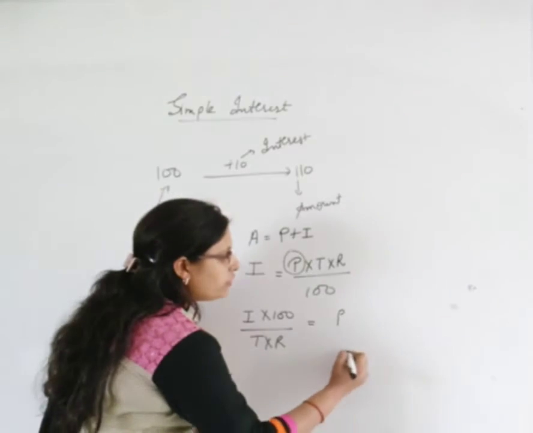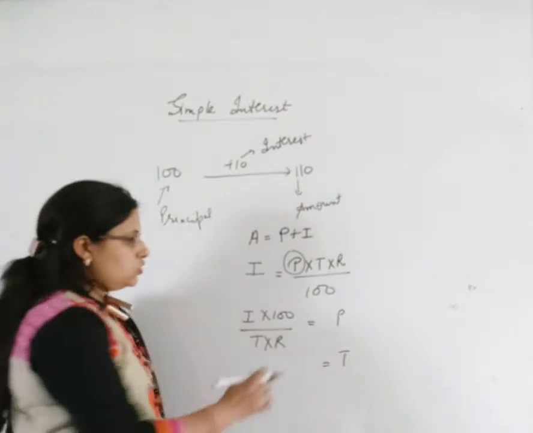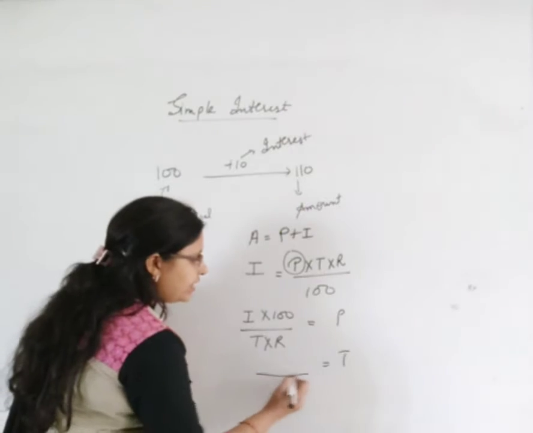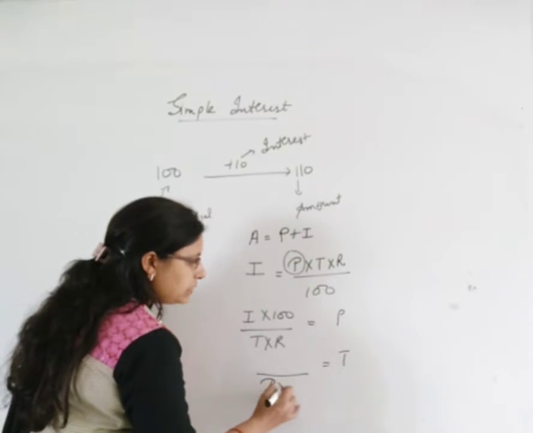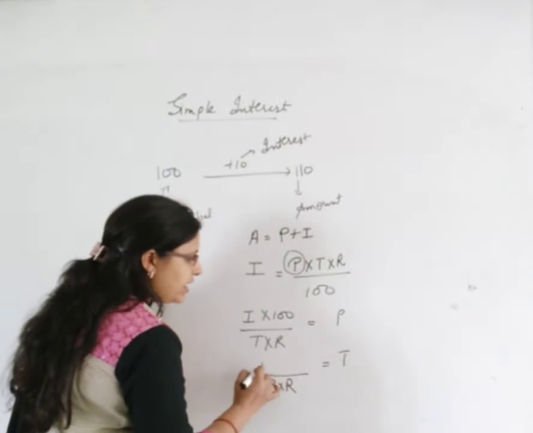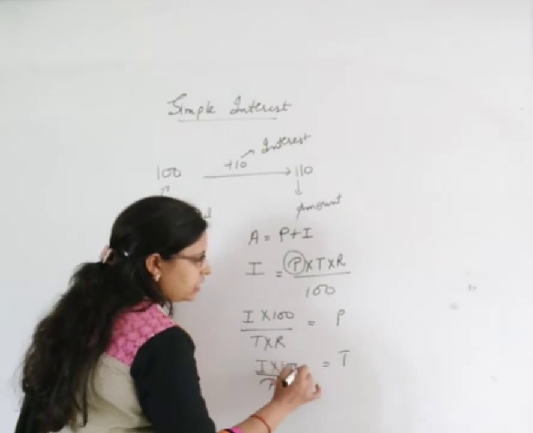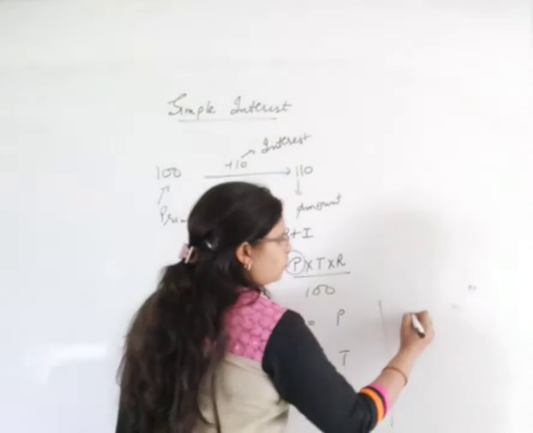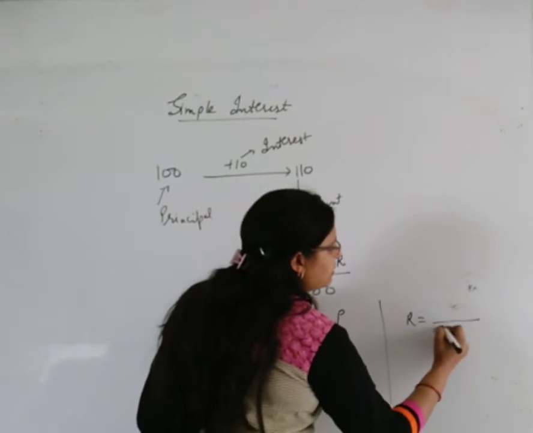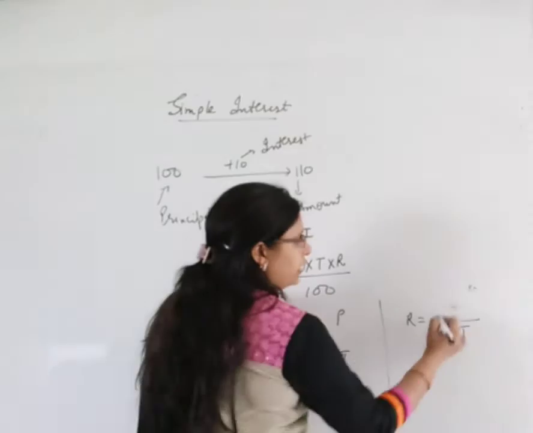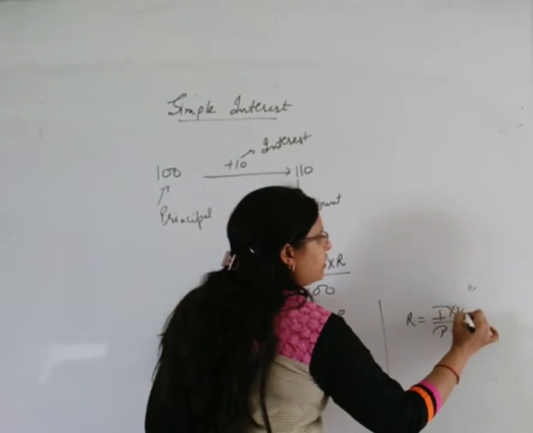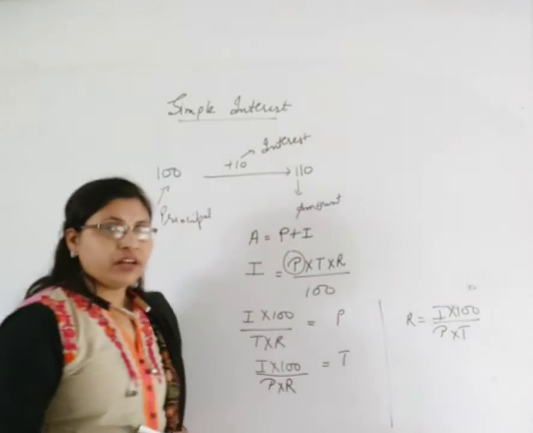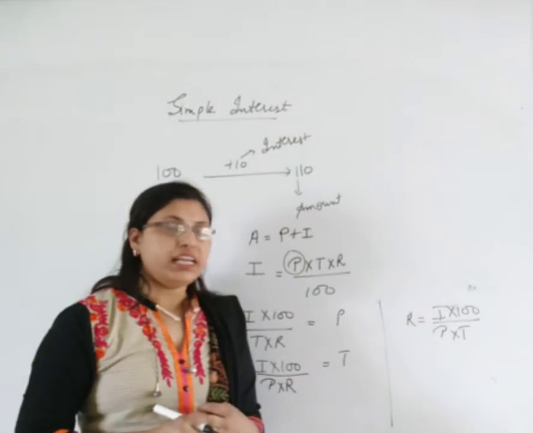So if we want to write the formula for time, we will leave time here, and in the denominator what will be there? Principal and rate. And the numerator will remain the same. And the same can be done for rate of interest also. So rate is here, it means principal and time will be in the denominator, and the numerator will remain the same. Clear everyone?